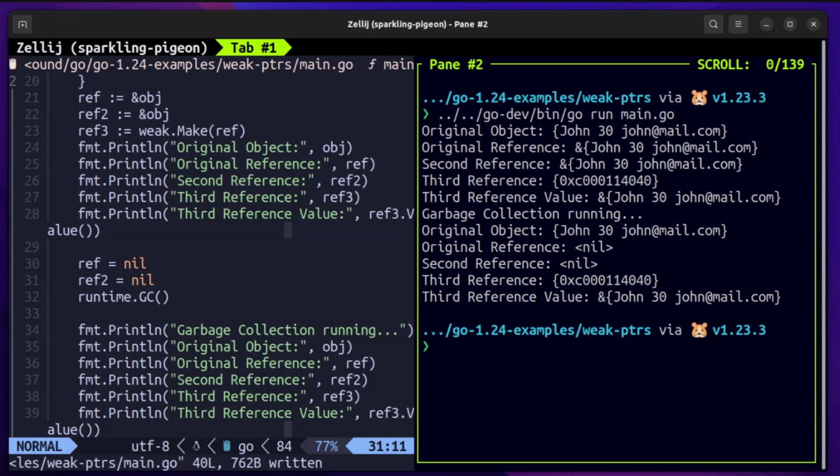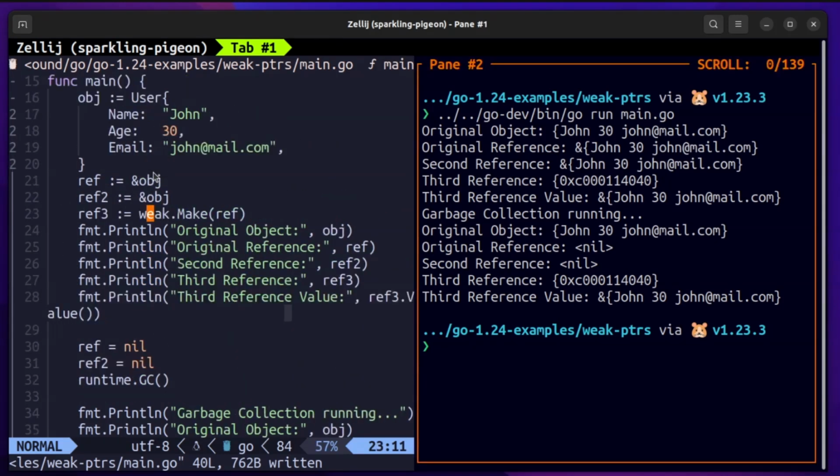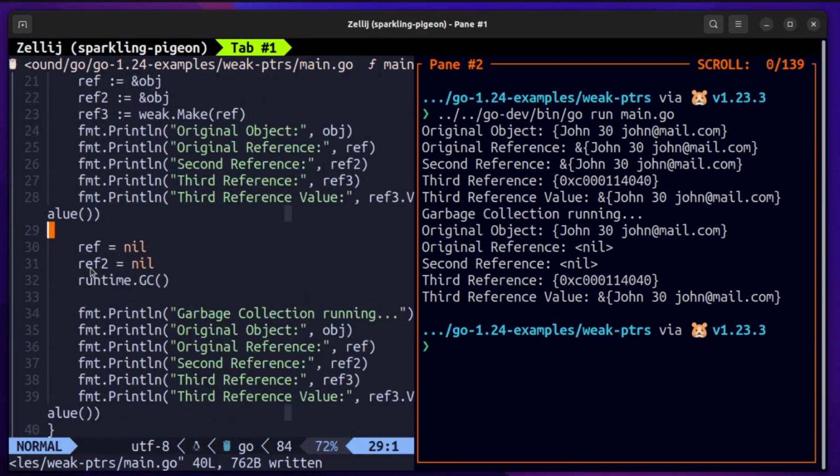But if you see carefully, we have printed out the original object, and that is an indication to the garbage collector that we are still indeed using the object in the code. So if we remove this line, that is the print statement printing the object, and run this program, you would see that it now is garbage collected. The original reference will be nil, the second reference will be nil, the third reference will still hold a memory address, but the third reference value will be nil because the original object it was pointing to is garbage collected.